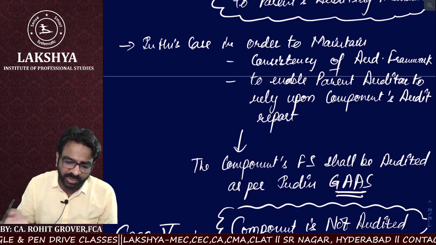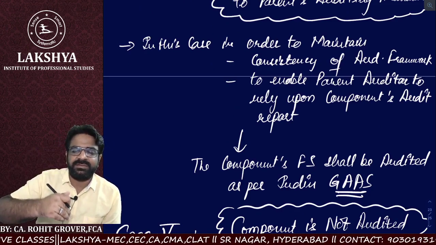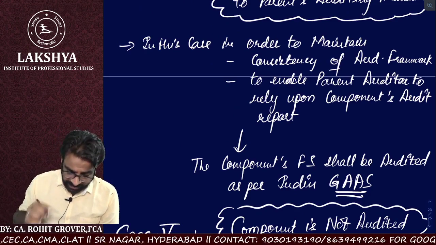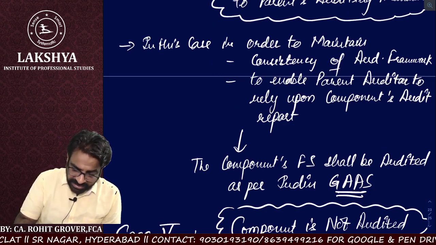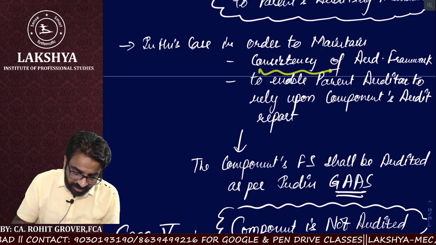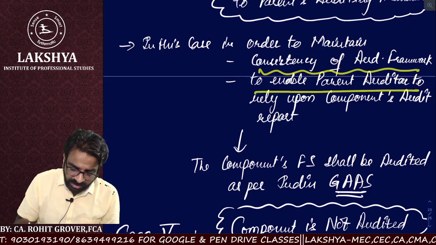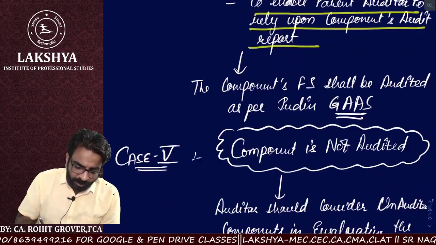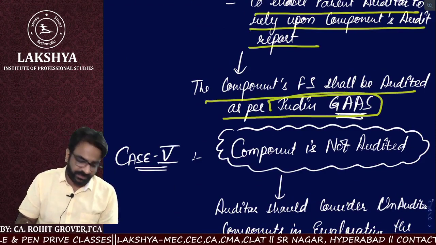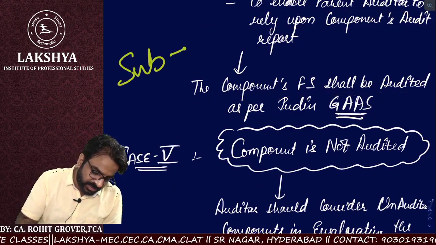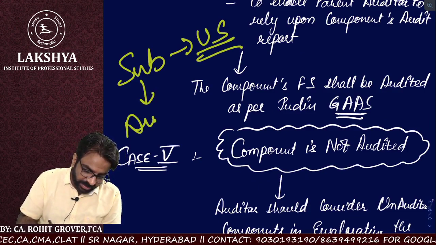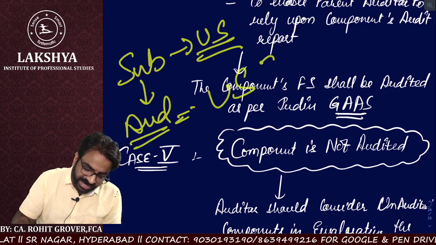He has to now do the audit in accepted accounting standards. Listen to this. In this case, in order to maintain the consistency of the auditing framework and to enable the parent auditor to rely upon the component's financial statements, the component auditor might have audited as per the US GAS.